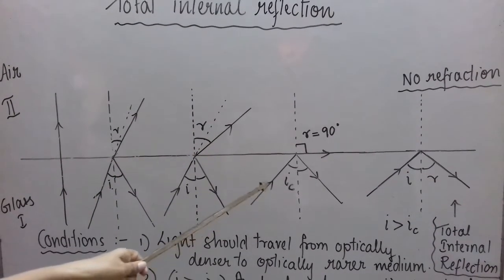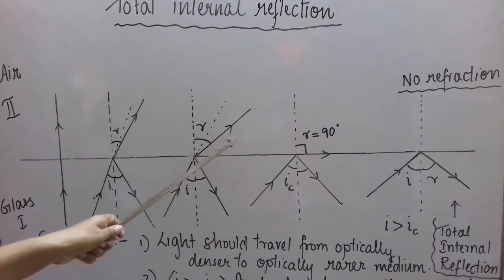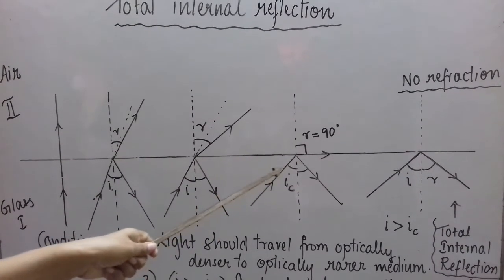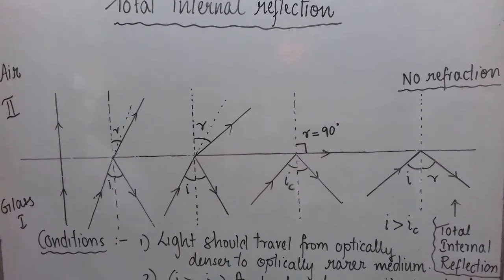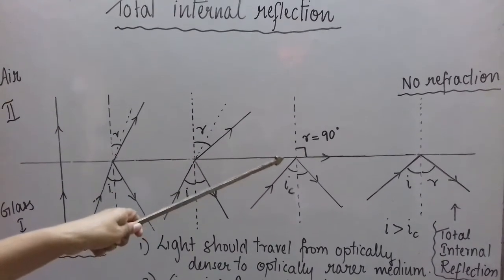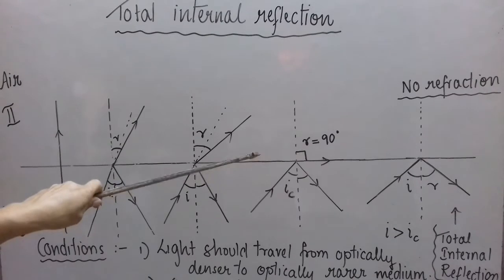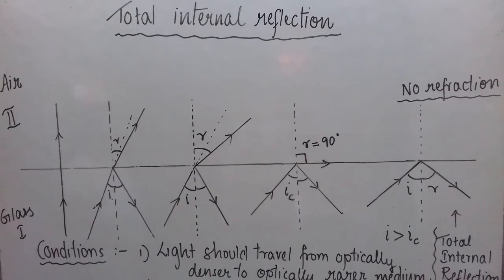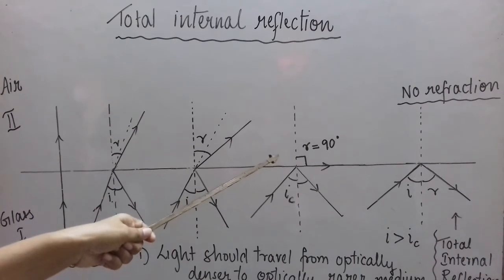But for one angle of incidence IC, this refracted ray, which is moving away and away from the normal, see I have put an arrow here, lies along the boundary separating the two media. It means it lies along the interface of the two media. So in this case our refracted ray is neither lying in the first medium nor in the second medium. It is lying along the boundary separating the two media. So what is the angle of refraction in this case? That is the angle between the refracted ray and the normal, and it is, we can say, 90 degrees.